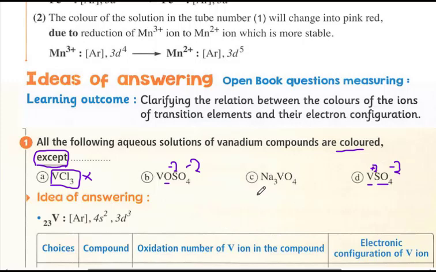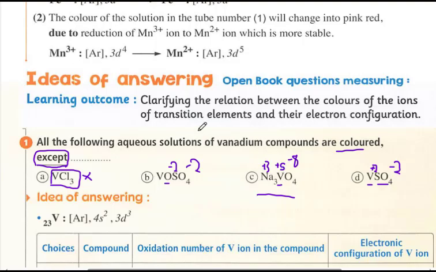Here the oxidation state of vanadium is positive 5, and it is colorless. Why is it positive 5? Look, sodium is positive 3, and each oxygen is charged with negative 2, multiplied by 4 oxygen ions, it is negative 8. Negative 8 plus positive 3 equals negative 5. The overall charge here is negative 5, so the rest of the molecule must neutralize this negative 5. So vanadium here is positive 5. So it is the correct answer, which is colorless.